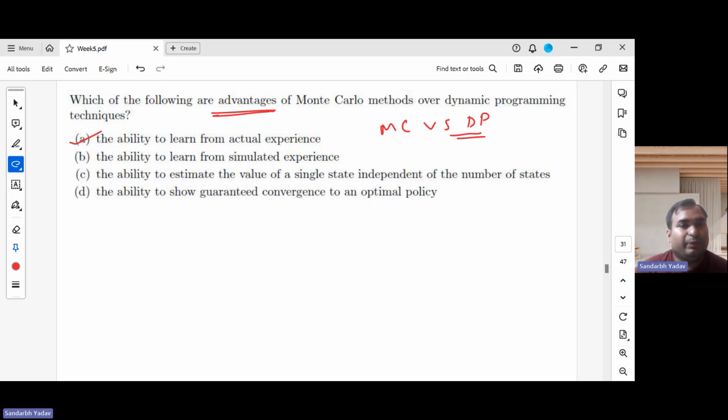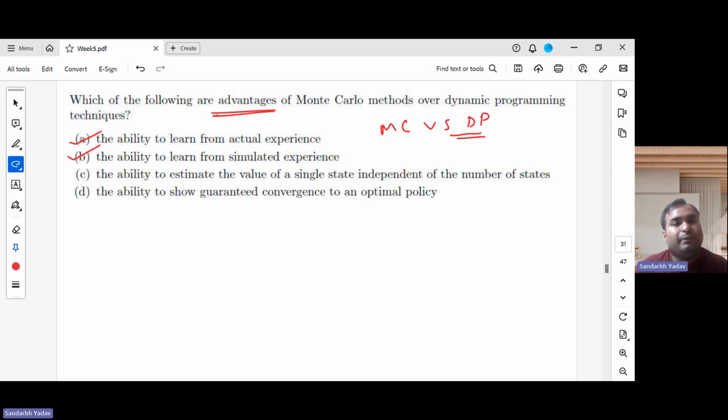The ability to learn from simulated experience, yes. If we don't have access to a real model, then we can use a simulator and learn from the simulated experience. In the lectures also, sir gave an example of games. For games, we have the simulator and we can simulate them.